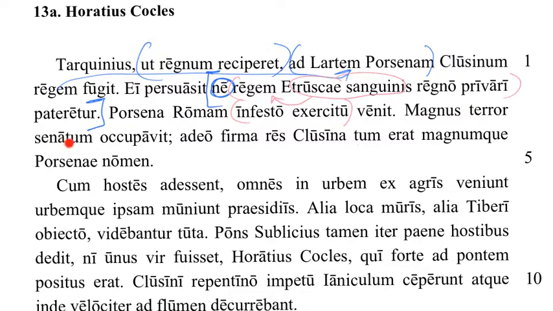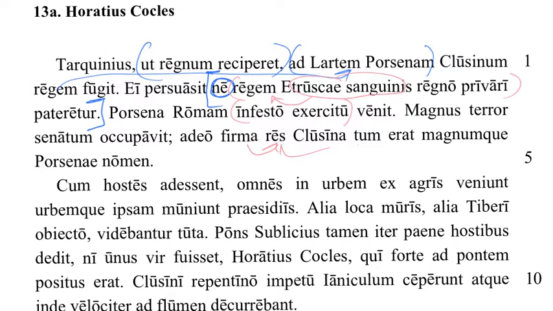Magnus terror senatum occupavit. Adeo firma res Clusina tum erat magnumque Porsenae nomen. Okay, subject, a ginormous fear or terror. Oh my gosh, look at this. It's the easiest sentence we've had in like a week. Subject, direct object, verb. To such a degree, to such an extent, firma res, that is an adjective describing the res.